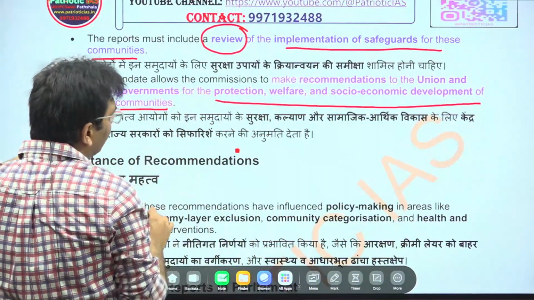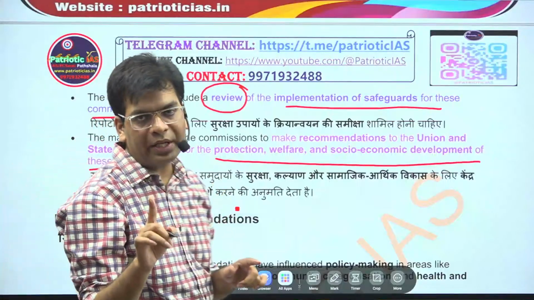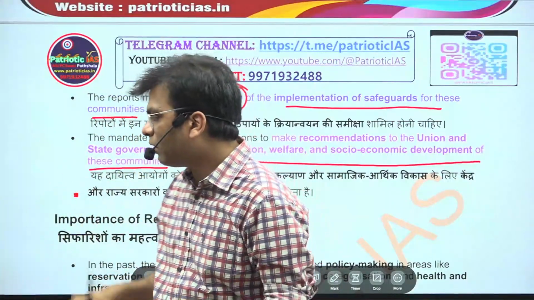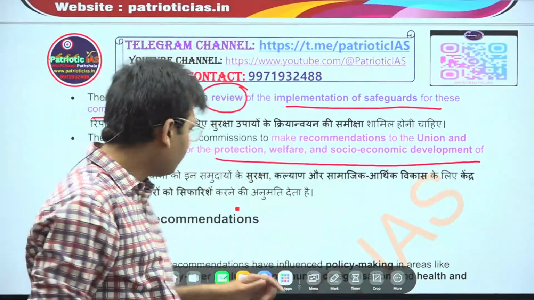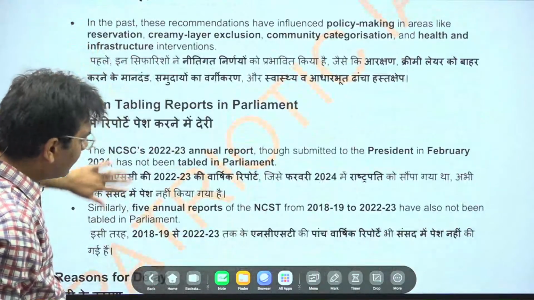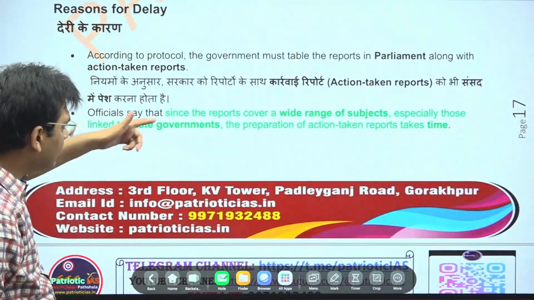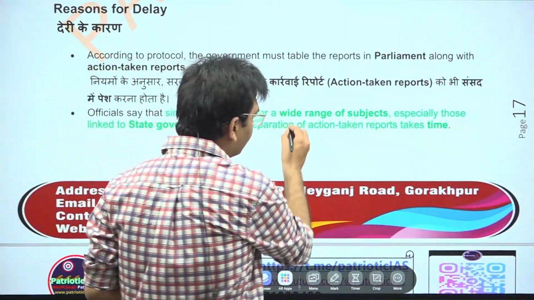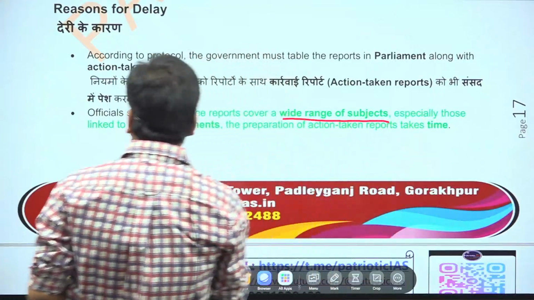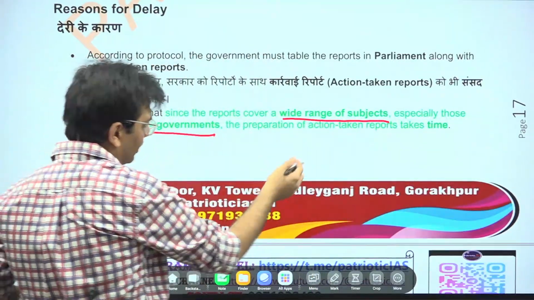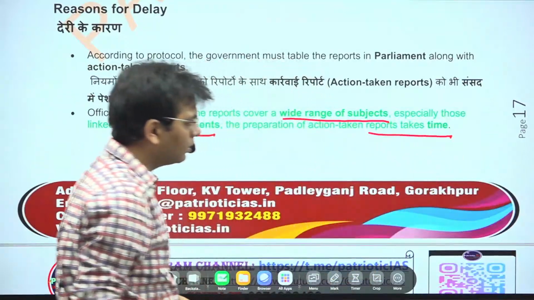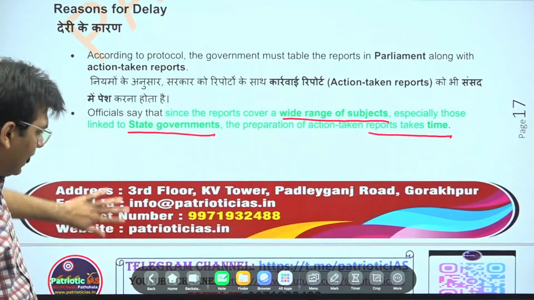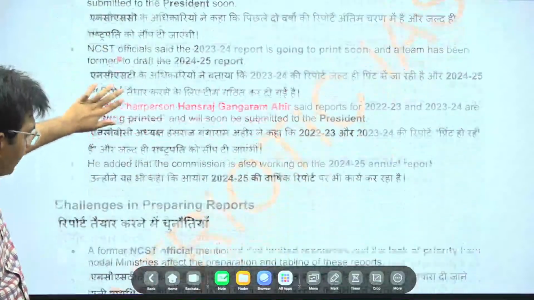So these are the functions and duties of these bodies. You have to remember all these duties and functions. Besides that, here it is given what the reason for the delay is. Since the report covers a wide range of subjects, especially those linked to the state governments, and preparation of the action taken report takes time, that's why there has been a delay, as reported by the government.